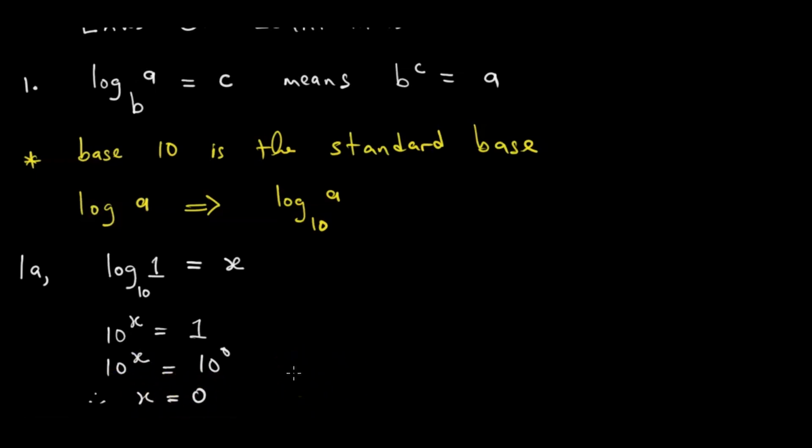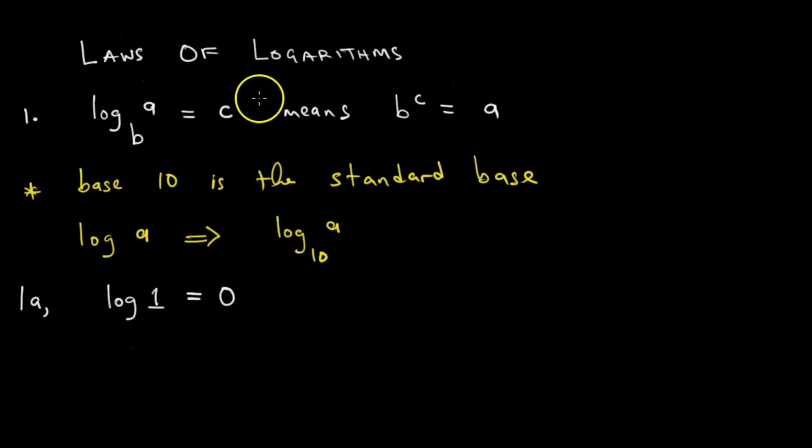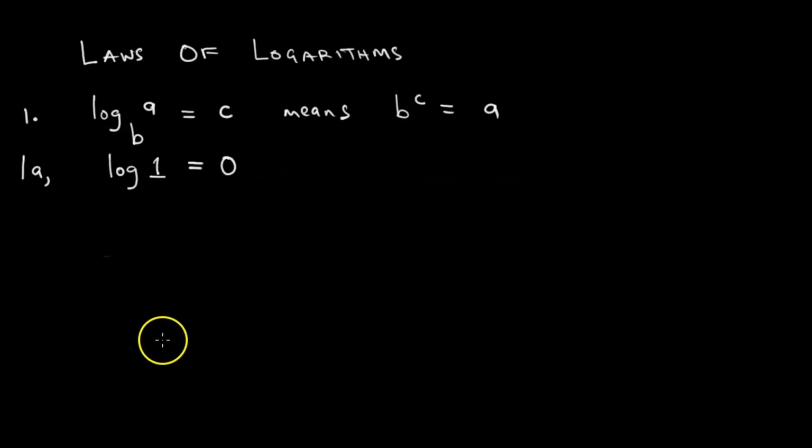Saka, this working, what it is telling us is, when we have the log of 1, our answer is going to be 0. So this is very important. The log of 1 is equal to 0. That will be our 1a. And maybe let me remove this so that we have our list just in order. Now we want to talk of 1b.